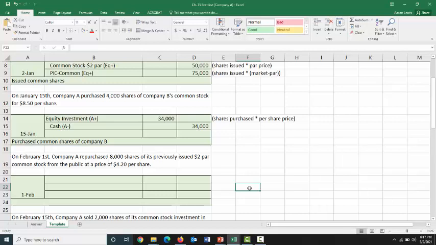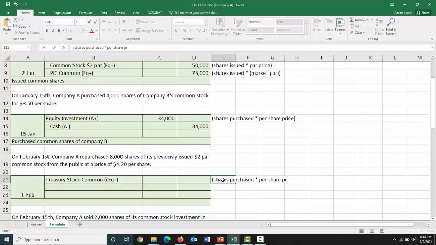And when you purchase your own shares back from the public, that goes into your treasury stock account. In this case, I'm going to call it treasury stock common. This is a contra equity account, and it is increasing in value. And we put this on the books for the shares purchased times the per share price. So the same exact formula that we used above for our equity investment, but we're not going to put this in equity investments because it's our own shares. If we buy 8,000 shares at $4.20 per share, then we're going to spend $33,600 buying that back from the public.